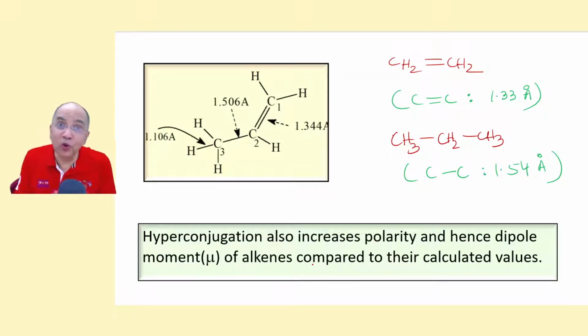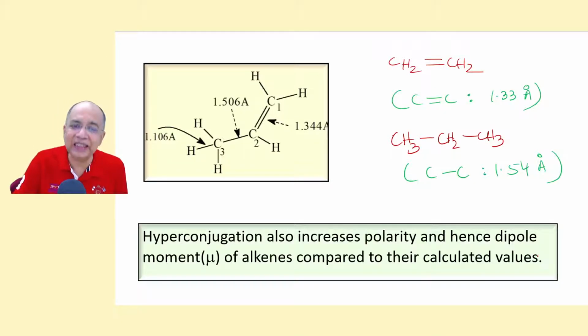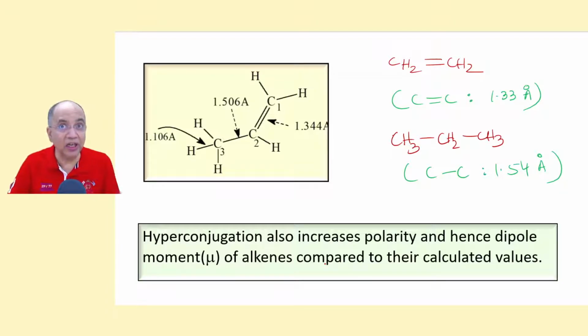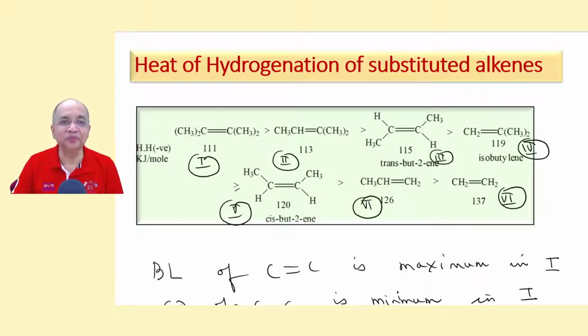Now, not only do the bond lengths get changed due to hyperconjugation, but also the polarity of many alkenes and similar types of compounds gets changed due to hyperconjugation. I will tell you a concrete value after a bit. Now see,